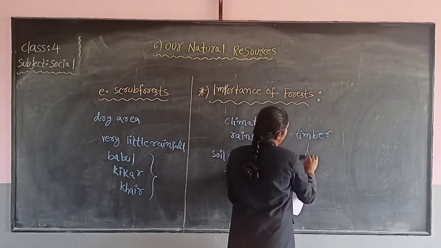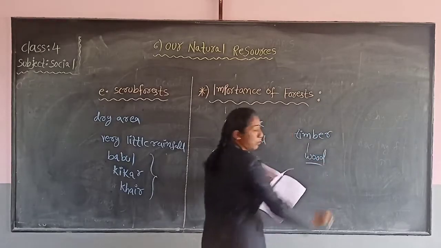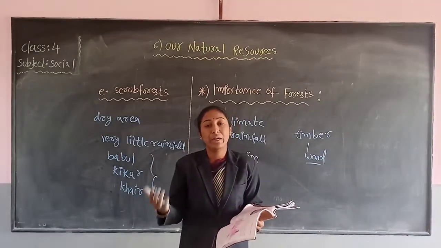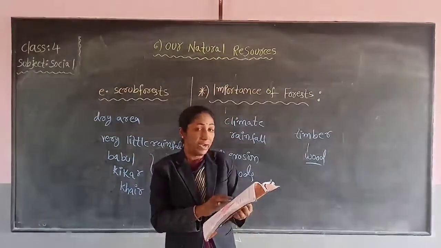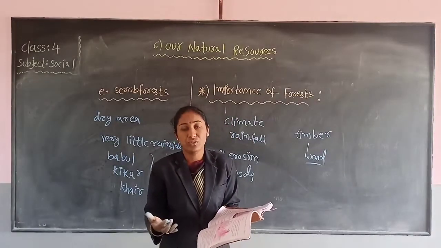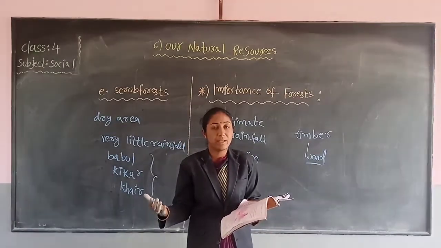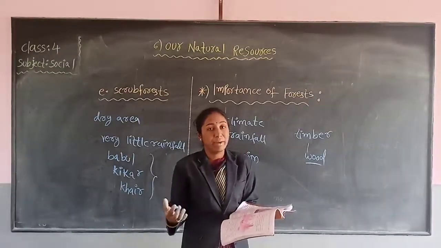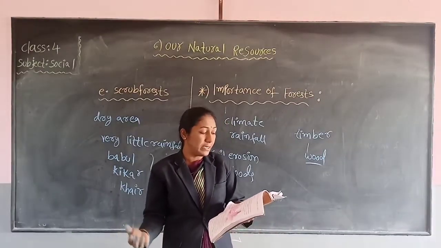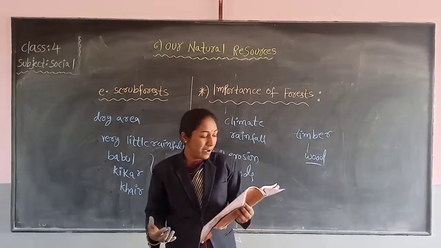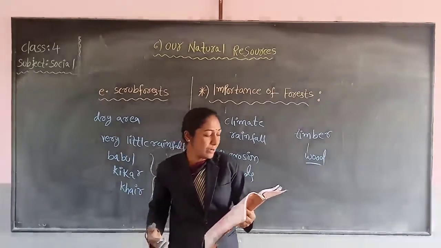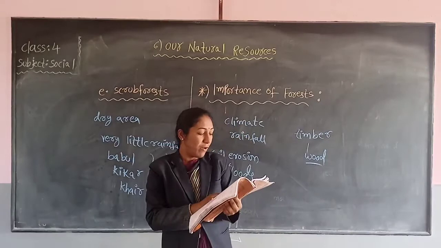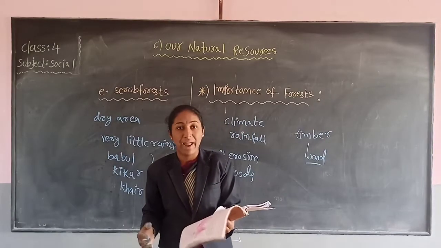Timber means what, children? Wood. So we get wood to make furniture, to build houses, and we are getting valuable goods from the forest. These are like rubber, coffee, and medicine products, different types of products we get from forest. They give firewood and fodder for cattle. Forest is also a source of medicinal plants.